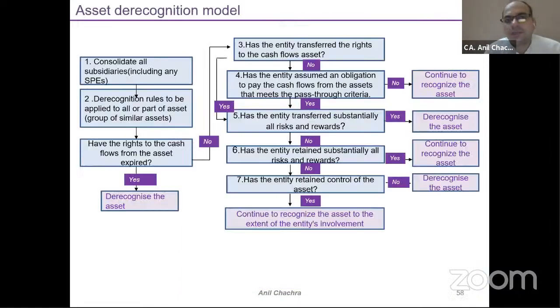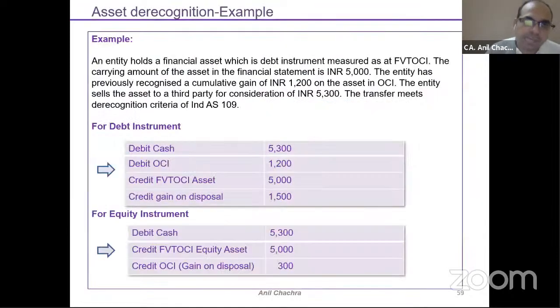So this is the last thing. I will take just 2 minutes for the derecognition part. What is derecognition? Derecognition means that I have transferred my cash flow rights to another party. I have made a sale of this particular financial instrument. That is called derecognition. So derecognition means you have to remove the asset from your balance sheet. This is a very common and basic example just to understand what we have discussed so far.